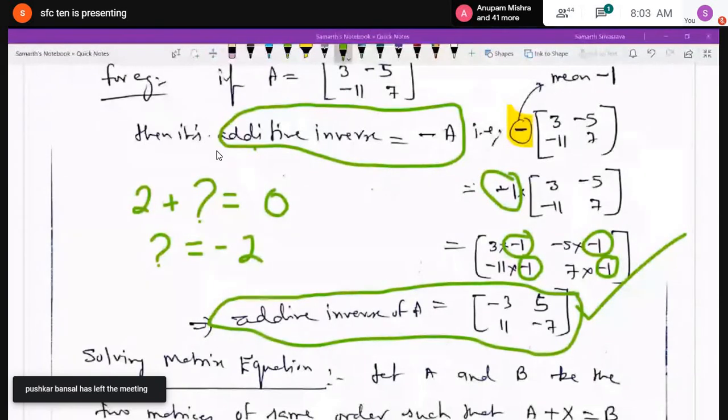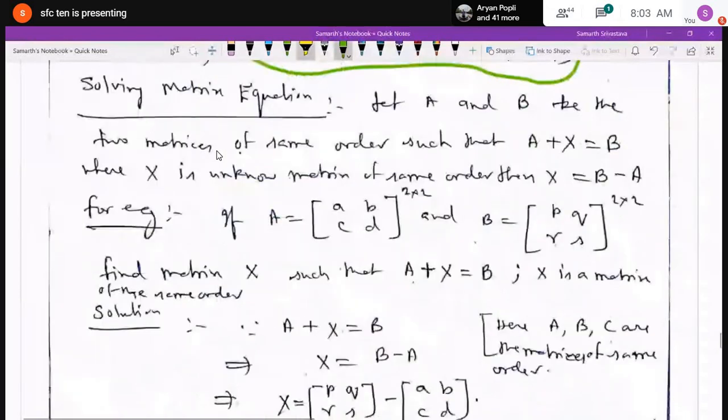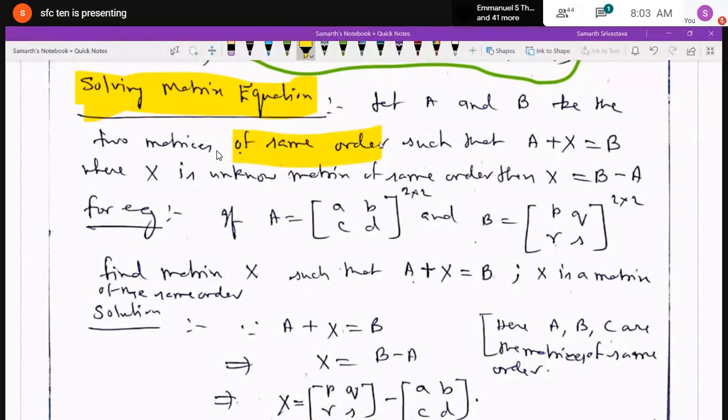Any confusion? Now, talking about solving matrix equation. Let A and B be two matrices of the same order. Just remember that if there are two matrices of the same order, like A plus X is equal to B, where X is an unknown matrix of the same order, then you can solve just like a normal equation. X is unknown, so X is equal to B minus A.